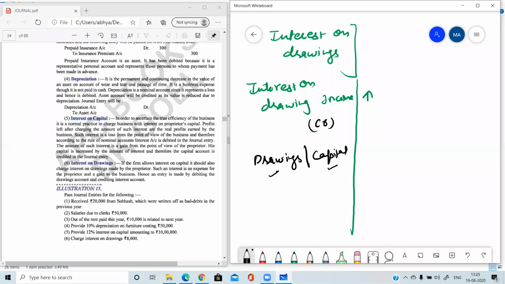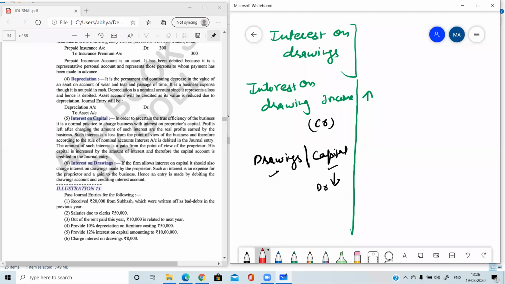So you may use the capital account or the drawing account. If it is subtracted from the capital, then the capital decreases. When the capital is decreasing, is it debited or credited? Yes, it is debited.